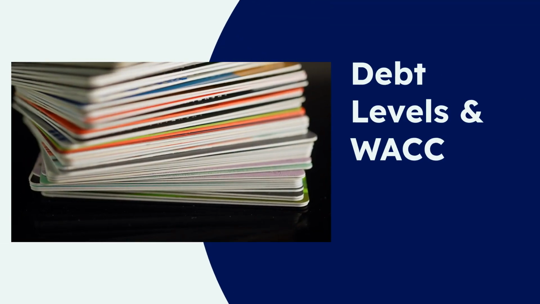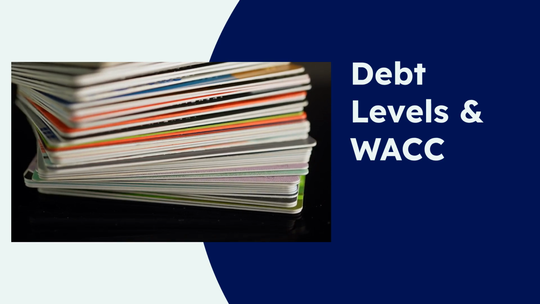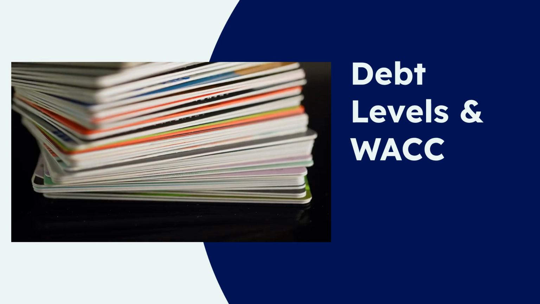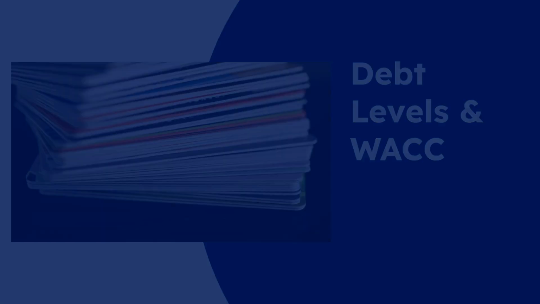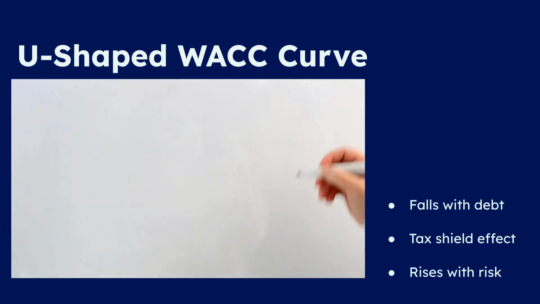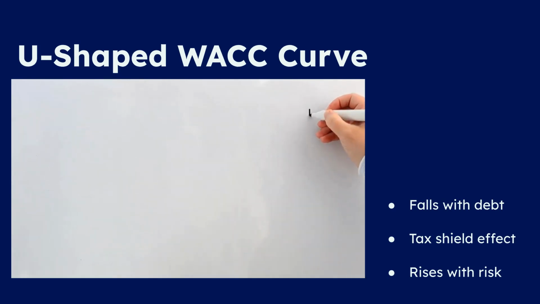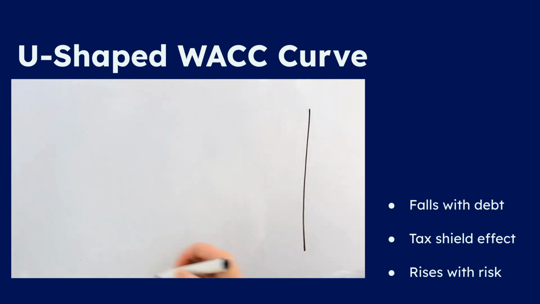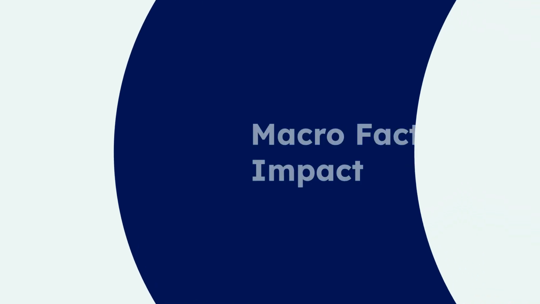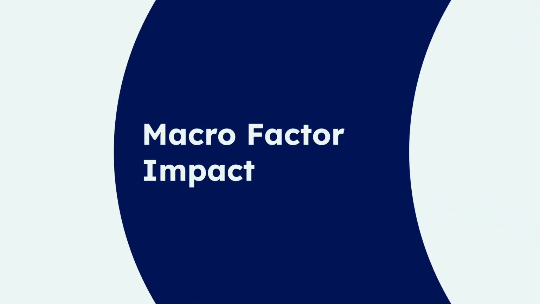Initially, increasing debt can lower WACC due to the tax deductibility of interest, creating a, quote, tax shield. However, beyond an optimal point, excessive debt increases the risk of financial distress and bankruptcy, causing WACC to rise, creating a characteristic U-shaped curve. Now, let's look at how broader macro factors influence WACC and its components.